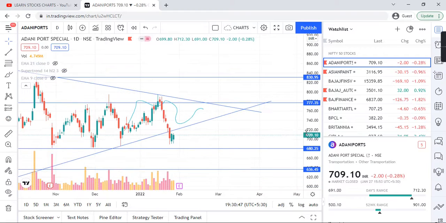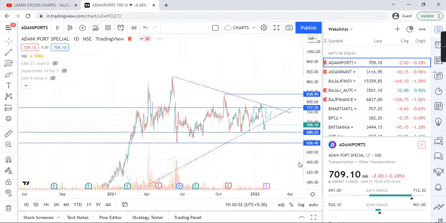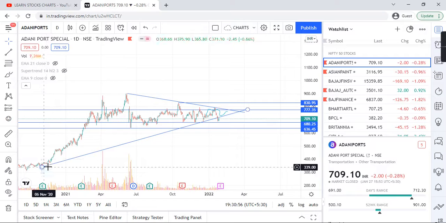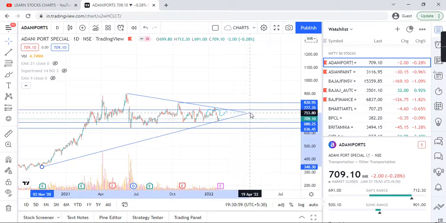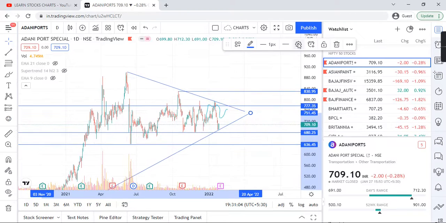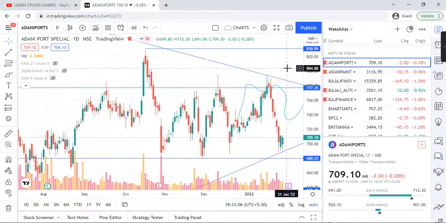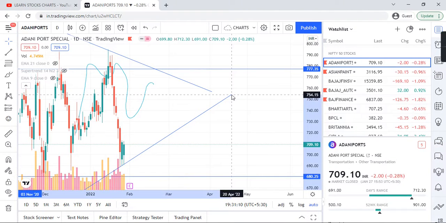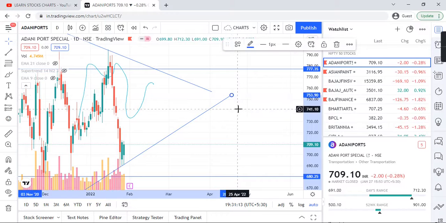So guys, if I can say this pattern is a symmetrical triangle, will it be fine? Appears to be. So see, the pattern keeps on changing. This is how the market behaves. I am just marking, and see, this is a complete trend line. A reversal might come soon, and if this reversal is there from here, today's price is 709, 777.